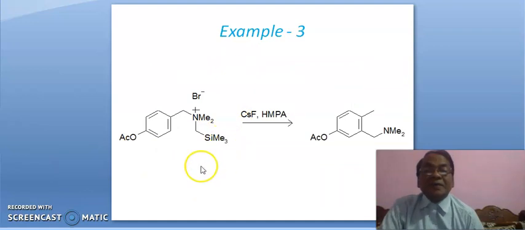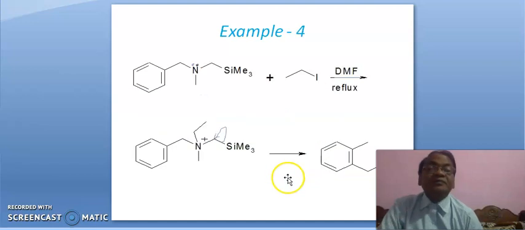Example 3. This is quaternary ammonium salt. Cesium fluoride will break this bond, leading to carbanion here, and this carbanion gets attached here. Thus this pi bond will break, this bond will break here, and this CH2 will become CH3. Okay, this is the product.